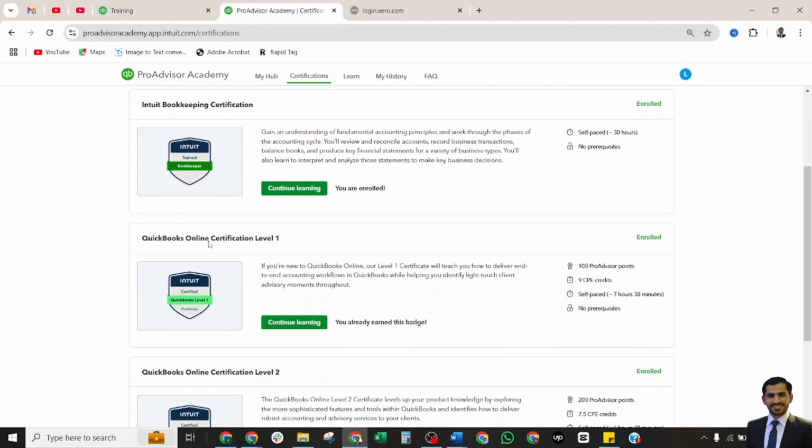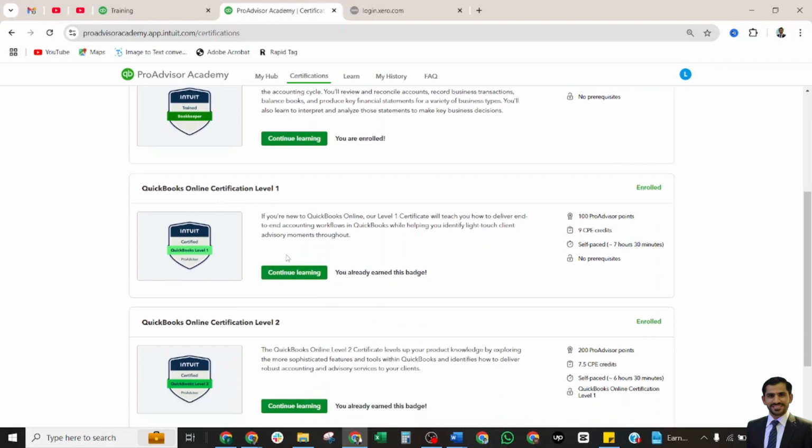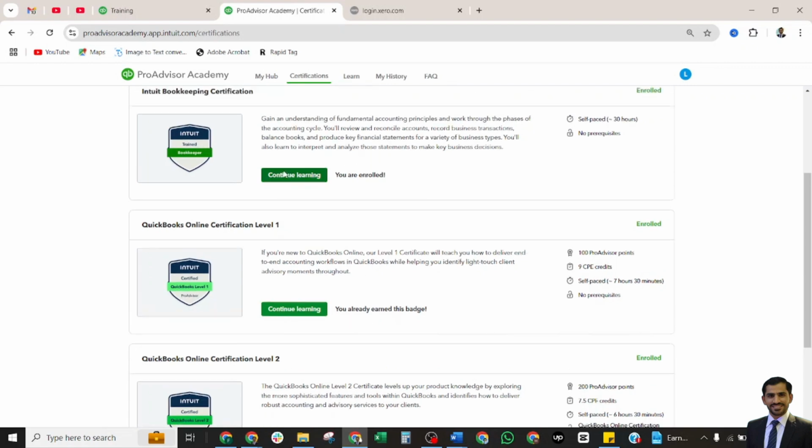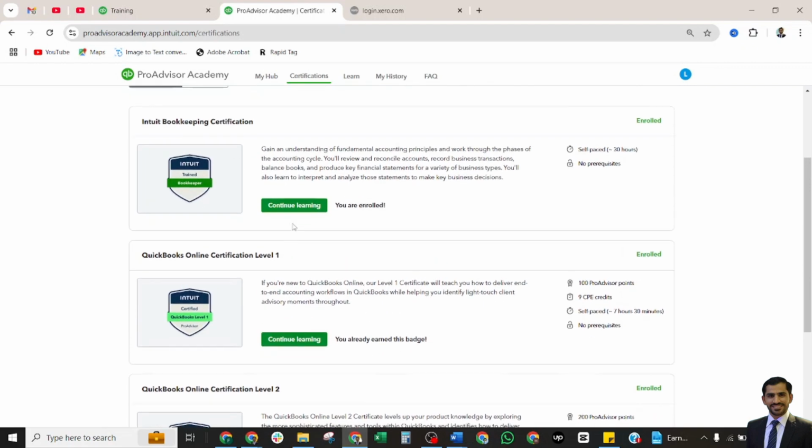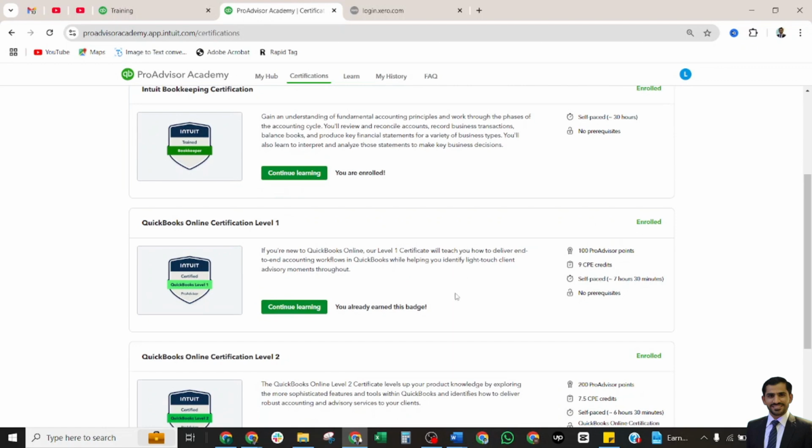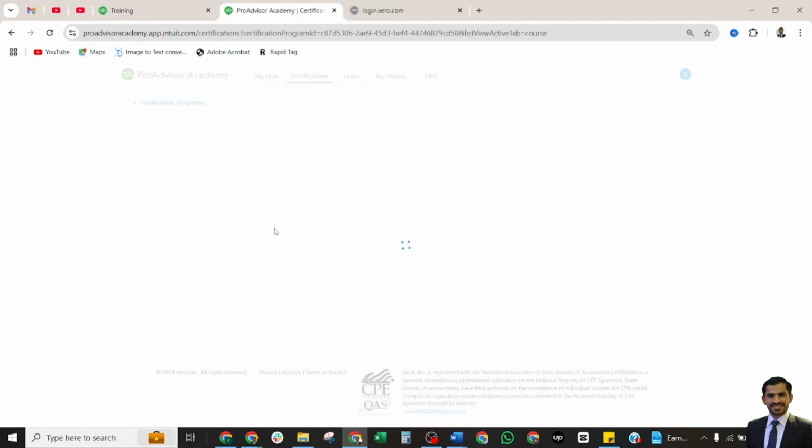For example, if you have already earned this badge, and here is an enroll button for this one. For example, here you are enrolled. I go to this learning here.